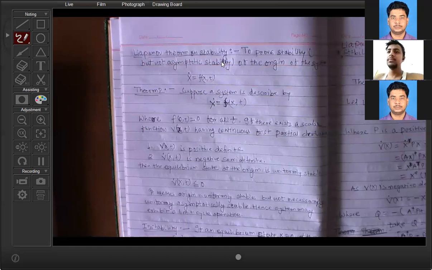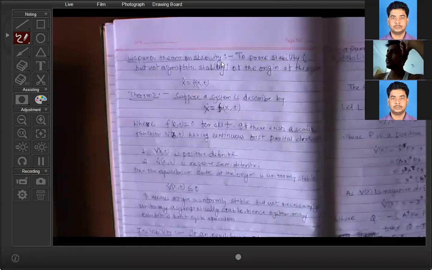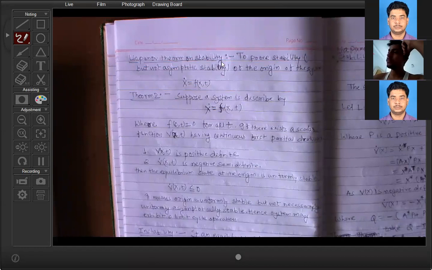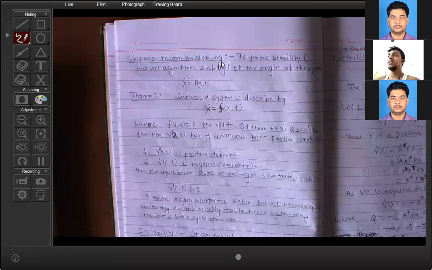So tell me, how can you think that the system is stable or not? From state variable analysis, how can you say that the system is stable or not? Sir, from eigenvalues. So eigenvalue, what do you mean by stability from the state space analysis? Stability means, what do you mean by the state variable? A state variable is one of the parameters of the system. Yes, sir.